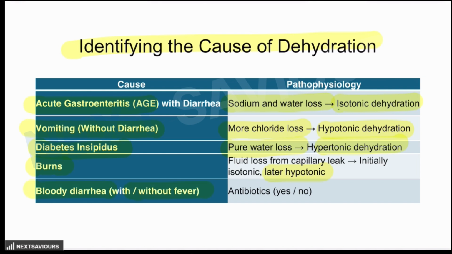Bloody diarrhea with or without fever might influence the outcome, because in some cases antibiotics might be required, but if there is no fever, then antibiotics have to be avoided. So identifying the cause of dehydration is extremely important. And when we talk about antibiotics in the management, there will be a categorization of how these causes are responsible for changing the management of the question.